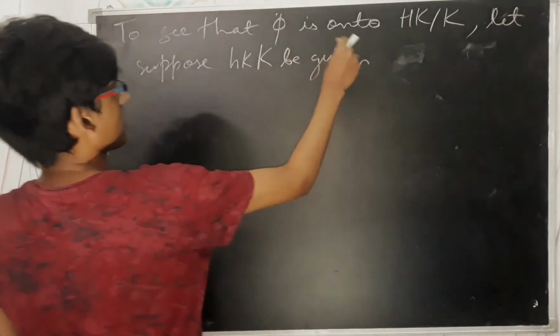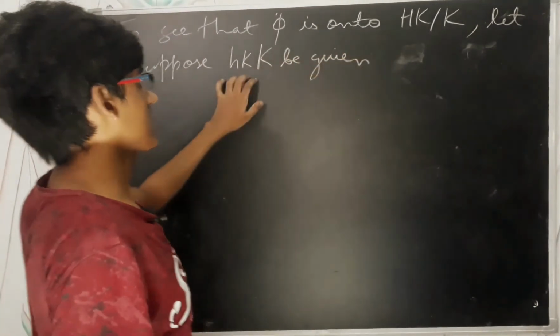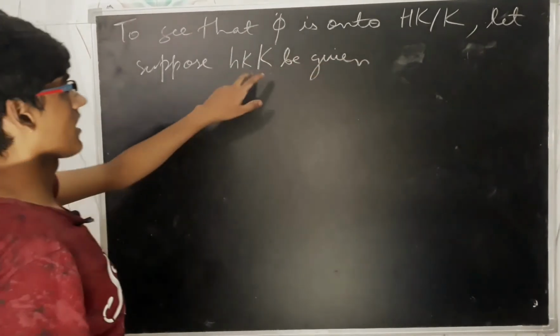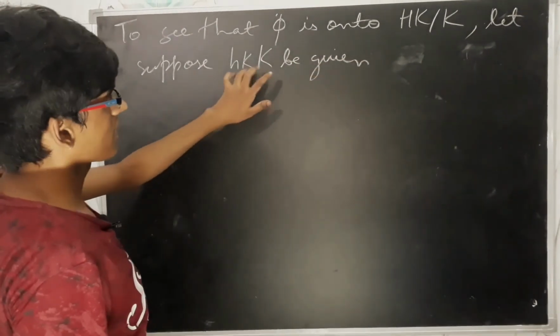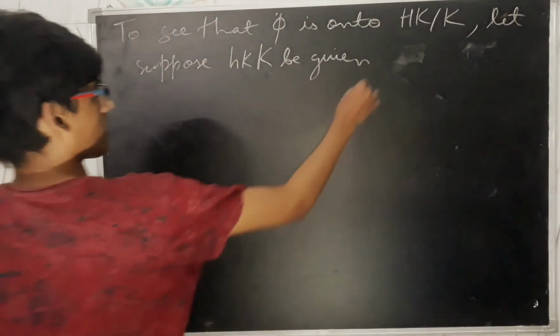We have taken one element from this group, and obviously elements from this group are of this type only, hkK, and don't be confused by small k and big K. Big K is the subgroup and small k is an element from that subgroup.